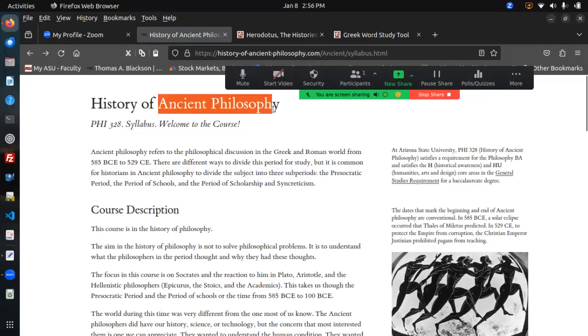It's into ancient philosophy, which we said in this title refers to a philosophical discussion that took place in the ancient world. So we would like to know how this ancient philosophical discussion came into existence and why it unfolded in the way it did. That's what a history of ancient philosophy is.